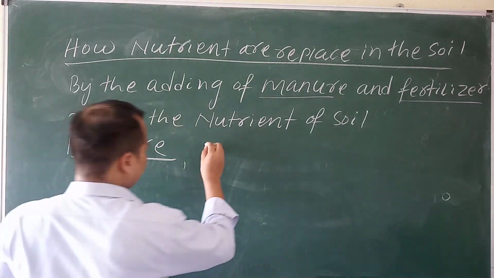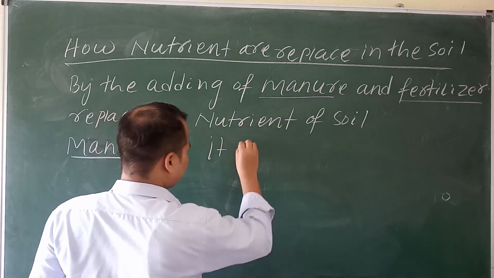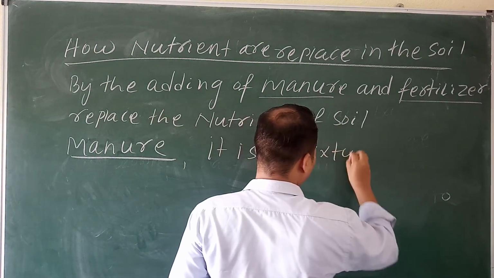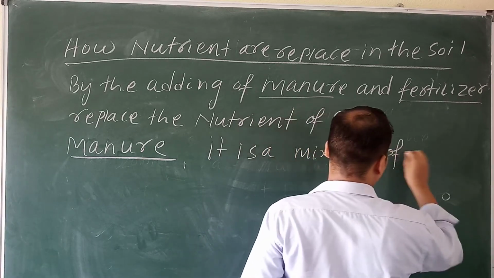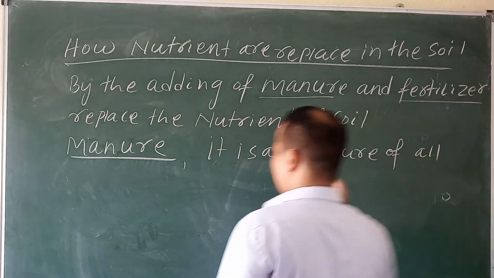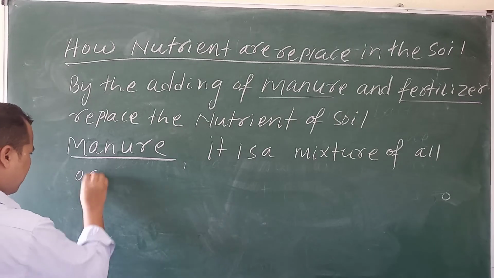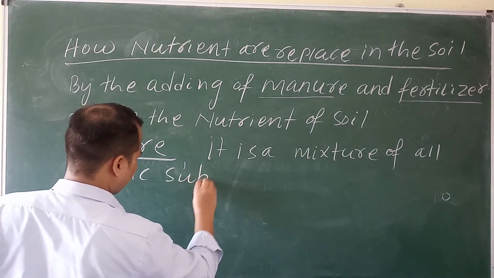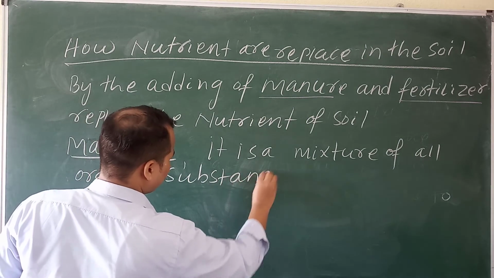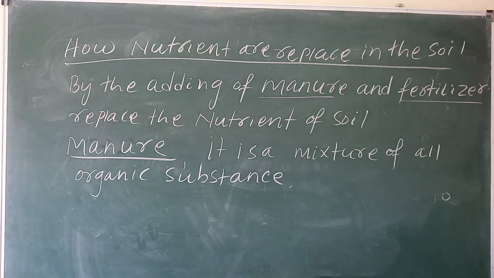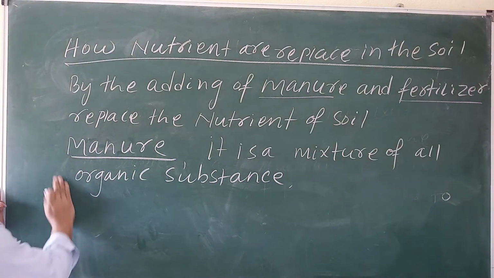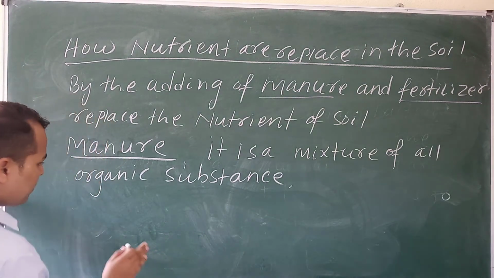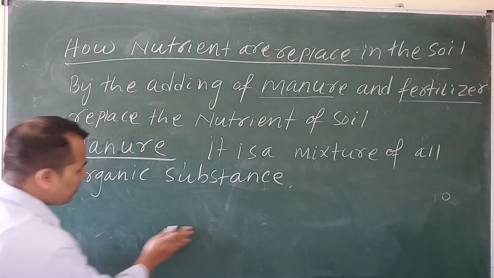It is a mixture of all organic substances. So how can we prepare manure?